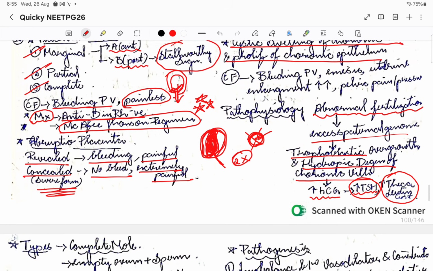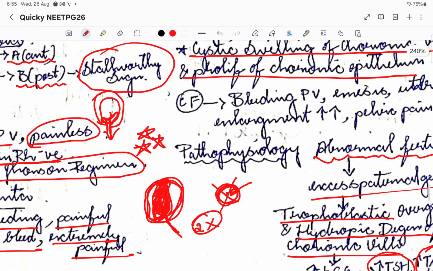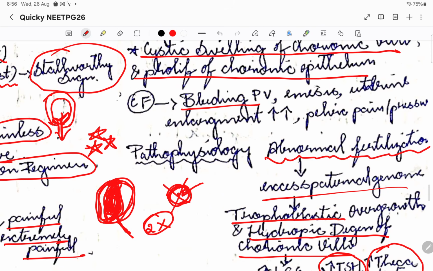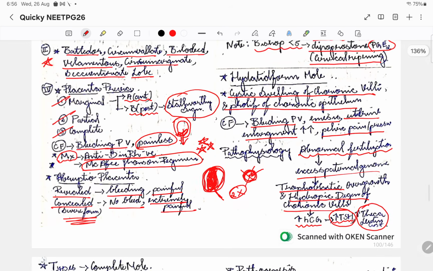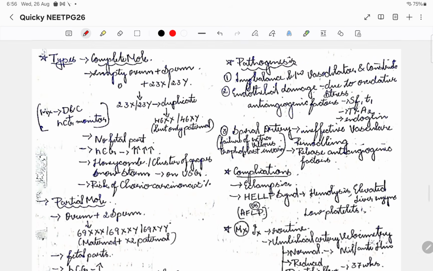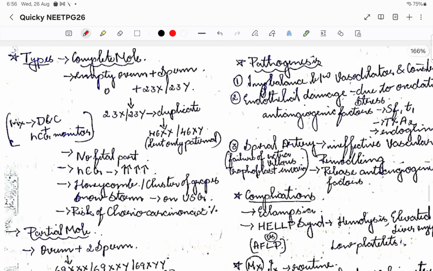Before that, let us see the clinical features. Basically there will be bleeding per vaginum, then morning sickness, then too much uterine enlargement. Then there will be pelvic pain and pressure. Now let us see the forms of hydatidiform mole. There are two types: complete mole and partial mole.